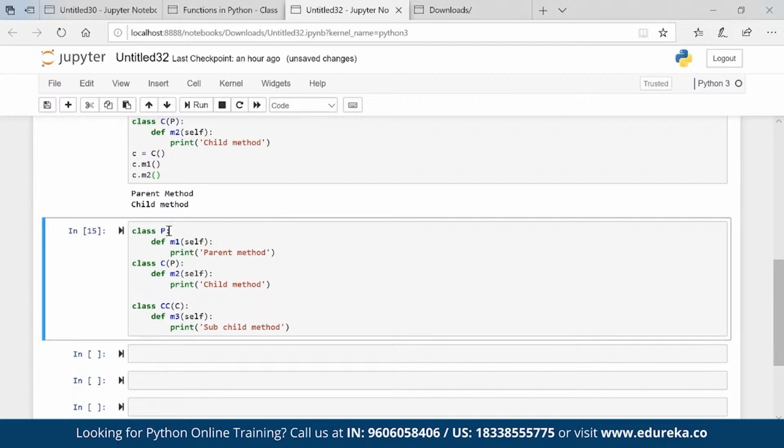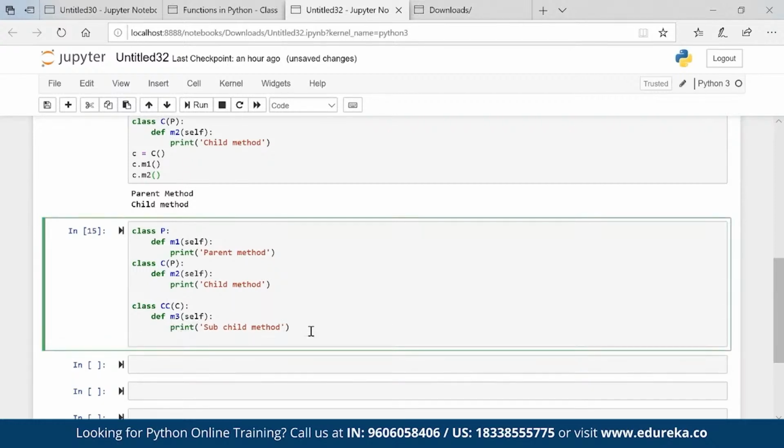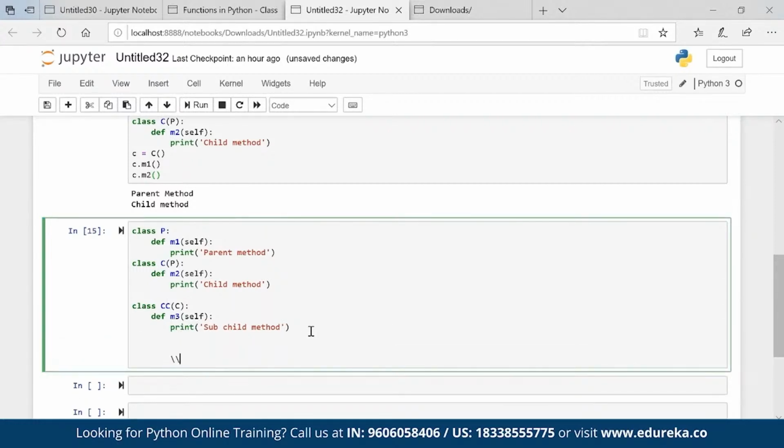So what happened here? I have a parent giving the property to a child, and child is giving property to subchild. Now if I create an object, C is equal to CC, it will have all the properties of CC, C and P.